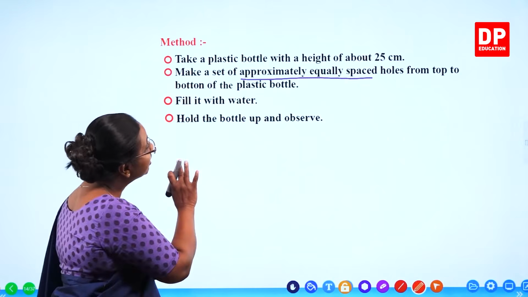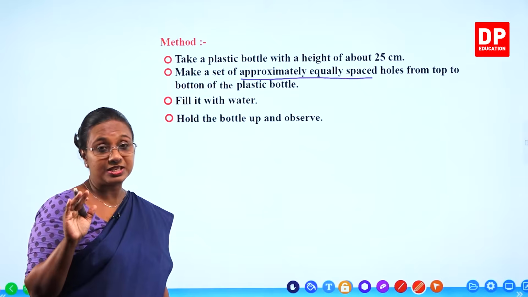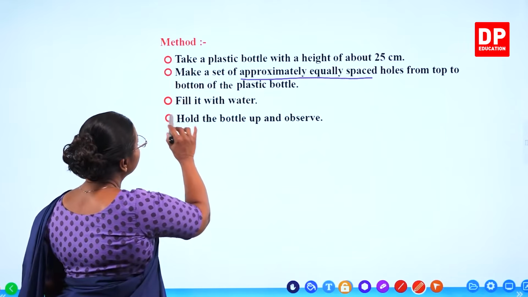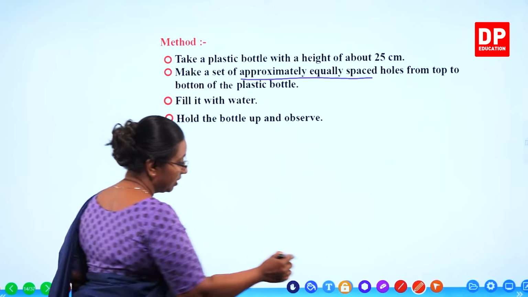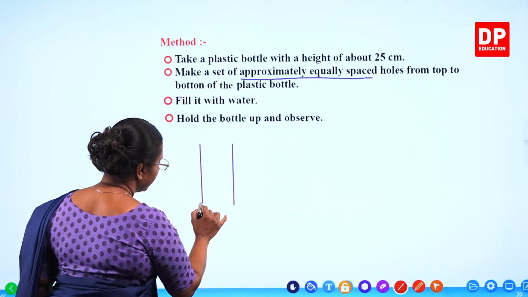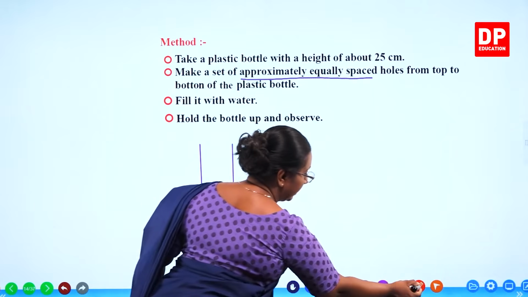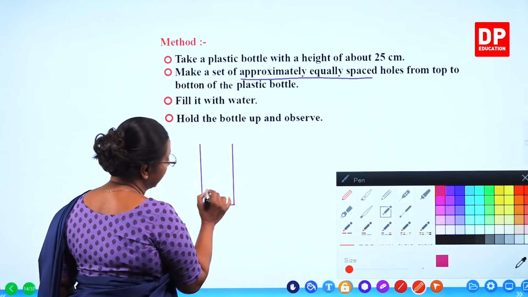They need to have approximately equal spaces. You don't have to measure and make the holes. Then we fill it with water, hold the bottle up and observe. So like before, you have the bottle. Here we need to make sure that we make the holes along the same line.